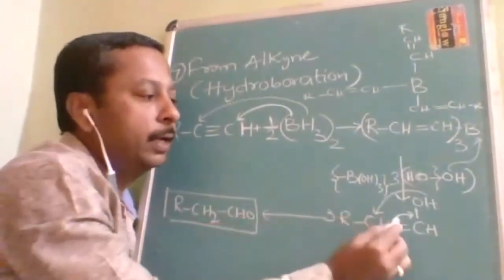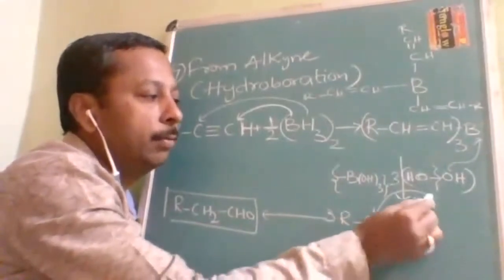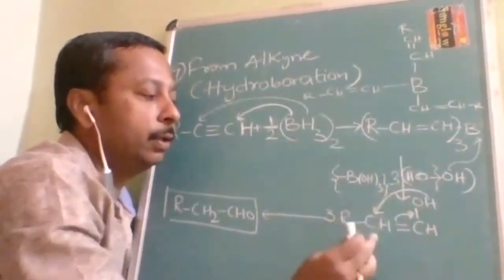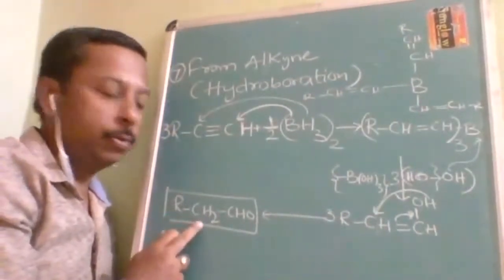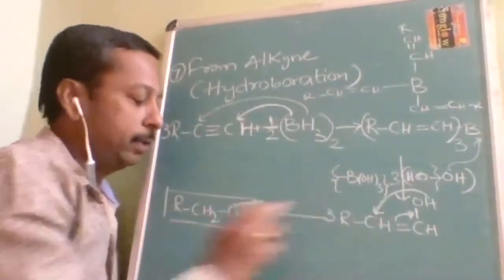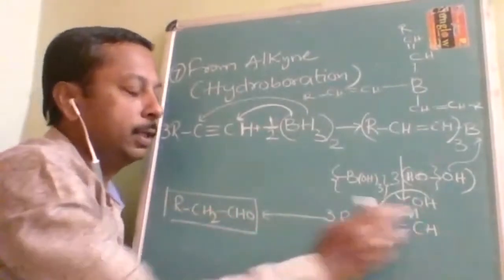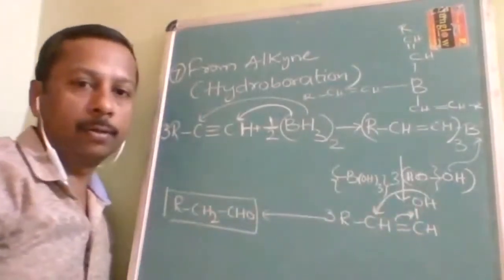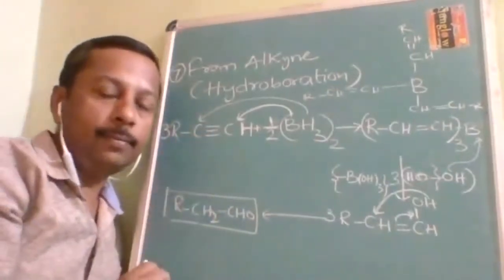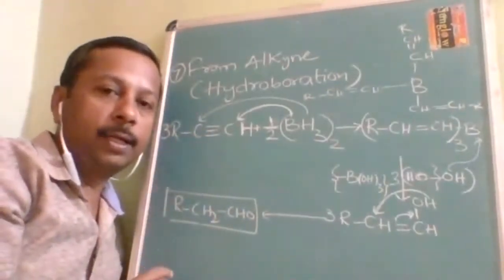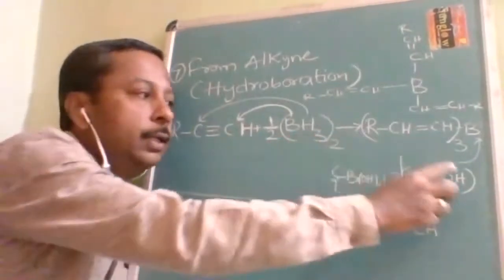So this is the migration of the pi bond from here to here, and the migration of a proton from here to here. So RCH will be converted to RCH2, and this double bond will be converted to a single bond. CH single bond will be converted to a double bond. Okay. So if we use a terminal alkyne, if we use the terminal alkyne hydroboration, then in the next step